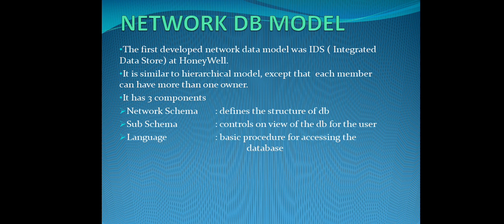So here they are using 3 components. What are the 3 components? Network schema. Network schema defines the structure of your database. Structure in the sense, what fields you are going to create and what data you are going to create. And subschema, the controls. What controls are allowed for the users to view the database, how the users can view the database. Language, the programs, which programs can support accessing the database. So these 3 components are embedded in the network database model.